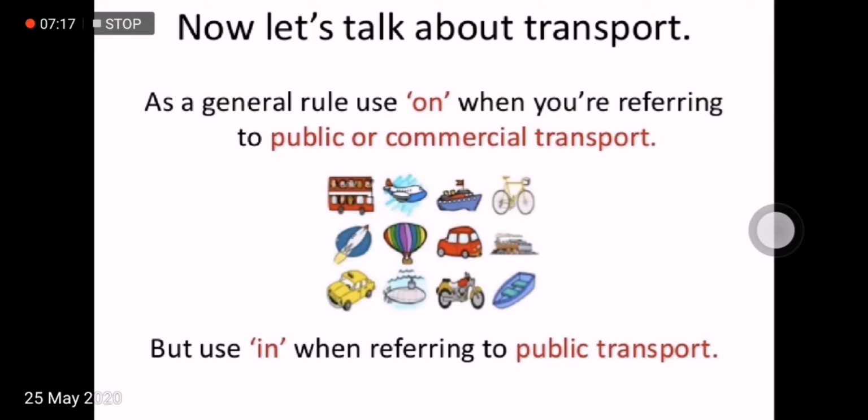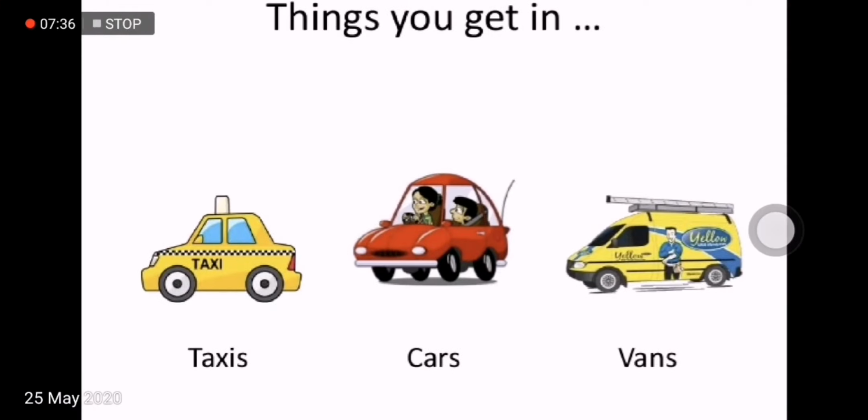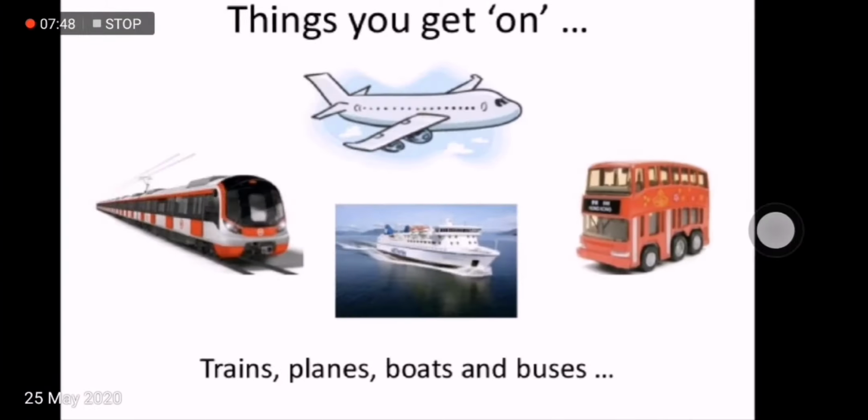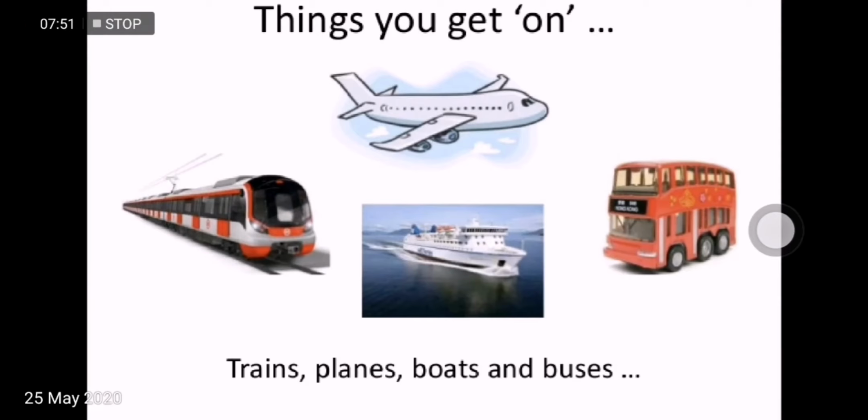Now let's talk about transport. As a general rule, use on when you are referring to public or commercial transport, but use in when you are referring to private transport only. So there is a difference between public or commercial transport and private transport. For example, you use in with these vehicles: taxis, cars, vans. He is in the car, or I am in the car. And you use on with these types of transport, for example, trains, planes, boats. On the boat. I travel on the bus, not in the bus.